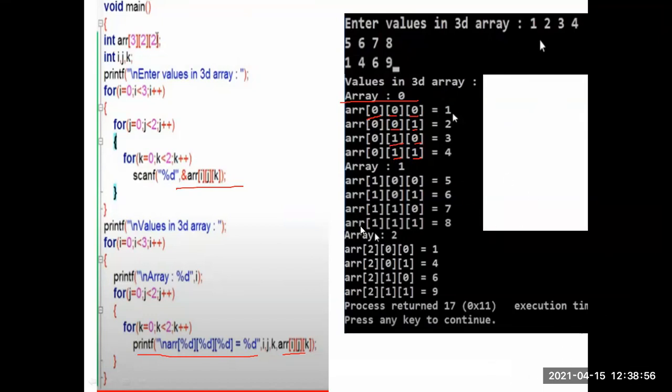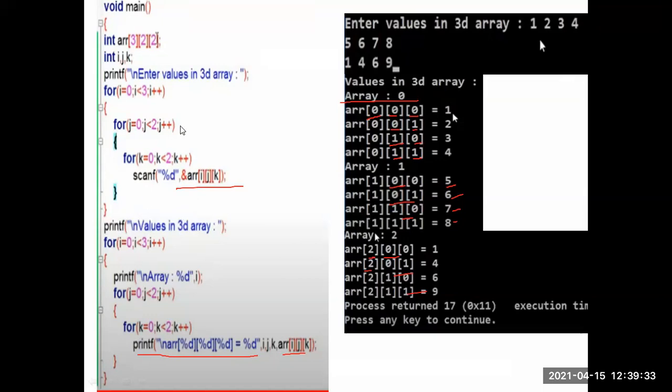Next one, see here in this 1, 1. Here in this second array, that's why the first element is 1. See here in this example, all the first element is 1 because this is the second array. Only here 0, 0, 0, 1, 1, 0, 1, 1: at 0, 0 is 5, at 0, 1 is 6, at 1, 0 is 7, at 1, 1 is 8. In the same way, this is also. This is the output. Here we are giving our own values and we will print the multi-dimensional array, the 3-dimensional array.